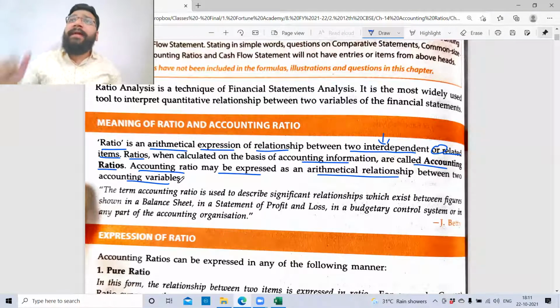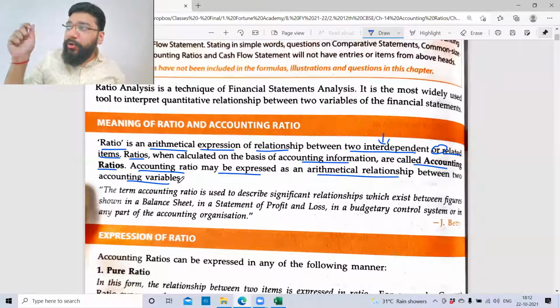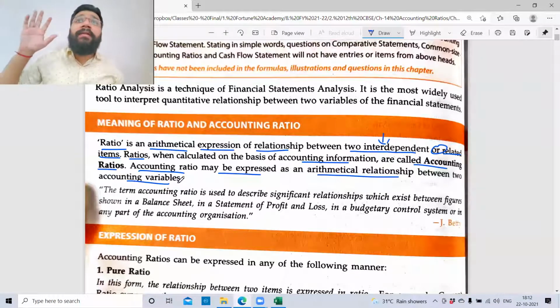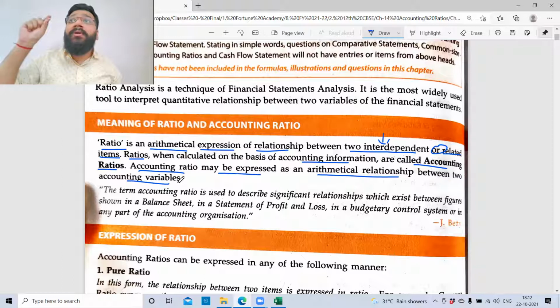So if I have to relate this to a medical term, all of you know there's something called BP, blood pressure. What is the normal blood pressure range? 80-120. If the blood pressure goes below 80, they call it low BP, and if it goes above 120, they call it high BP. And in a blood test also, there is RBC counting, WBC counting, platelet counting.